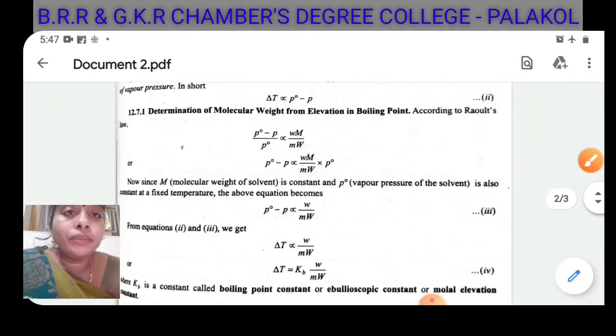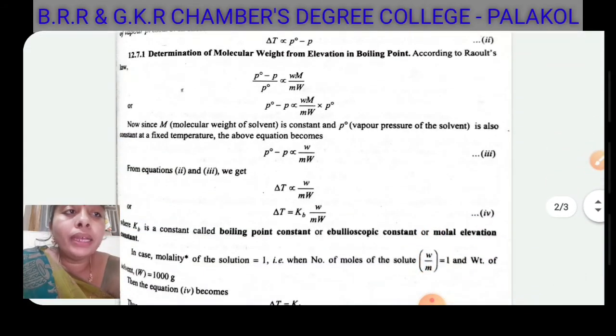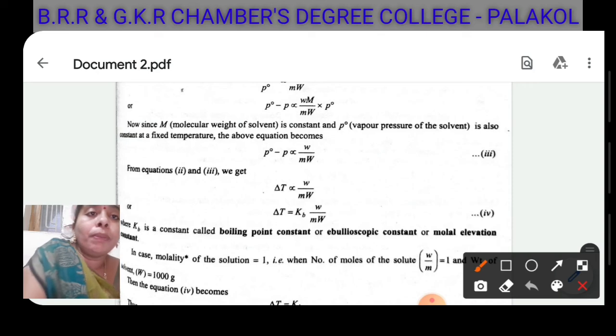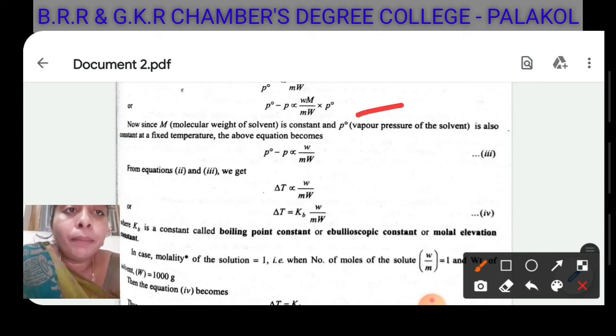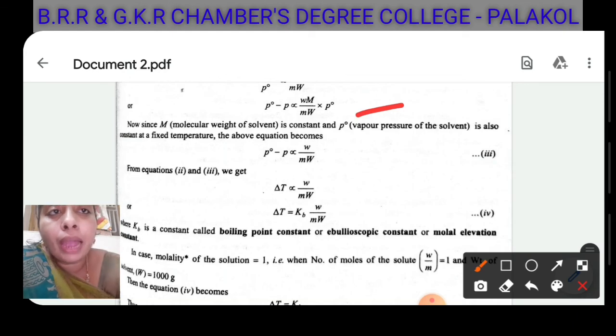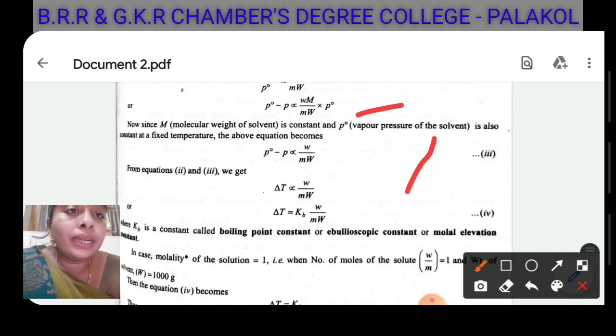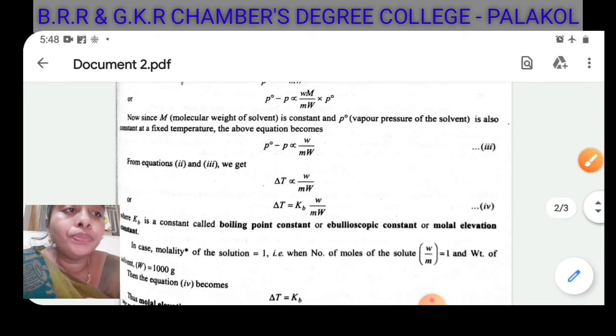So in the above equation, P0 minus P is proportional to w by M into W into P0, where capital M and P0 are constants. At a fixed temperature, the above equation becomes, since capital M and P0 are constant, P0 minus P is proportional to w by M into W. From equations 2 and 3 we get delta T is proportional to w by M into W.